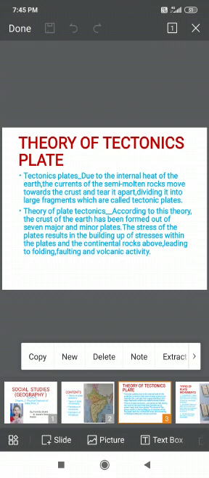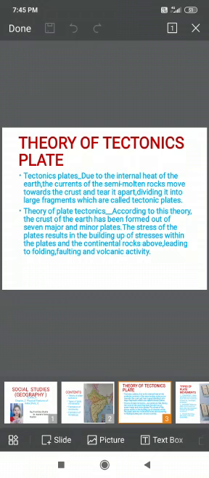Now, theory of plate tectonics. What is the theory? What is the story? According to this theory, we can say the earth's crust is formed out of 7 major and minor plates. And what are the major and minor plates? Let me tell you. These are the Eurasian plate, North American plate, South American plate, African plate, Indo-Australian plate, Pacific and Antarctic plate.